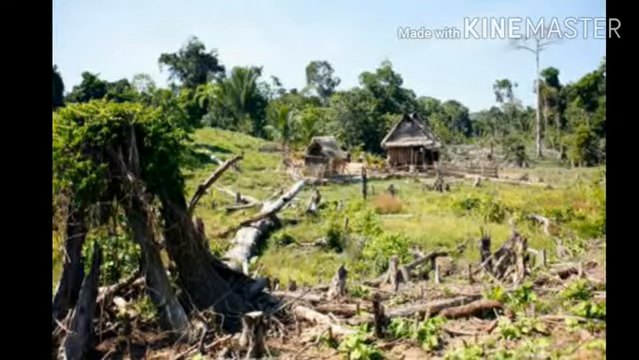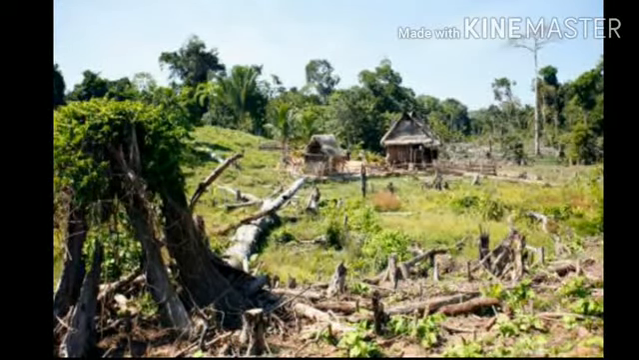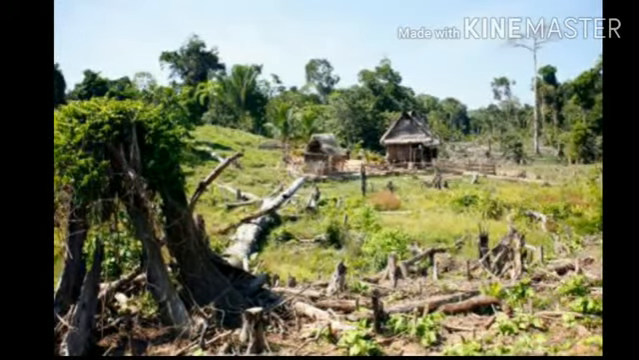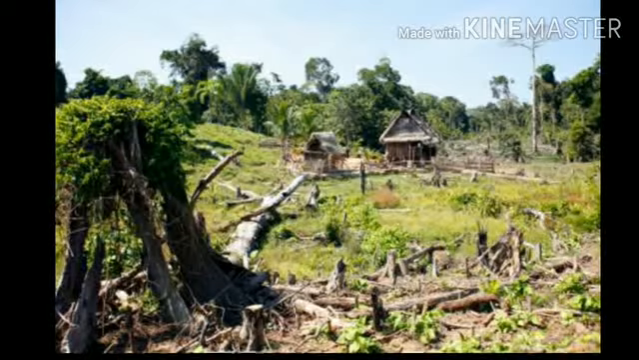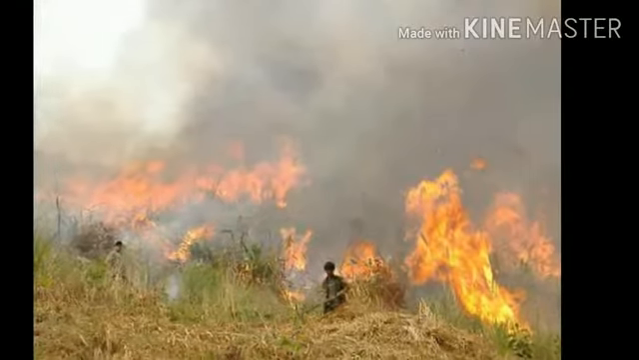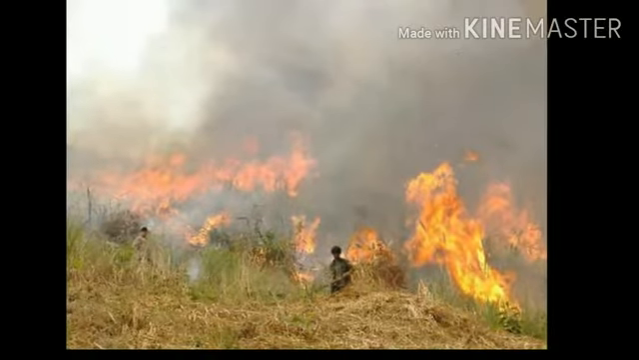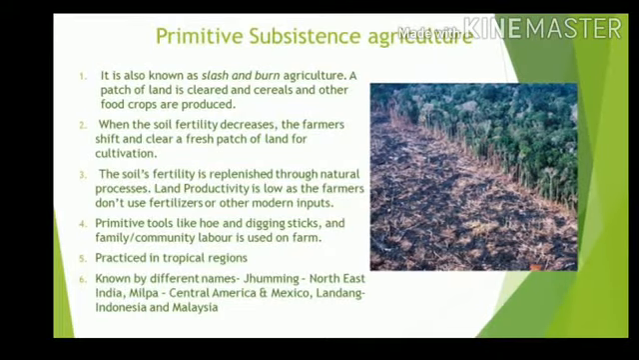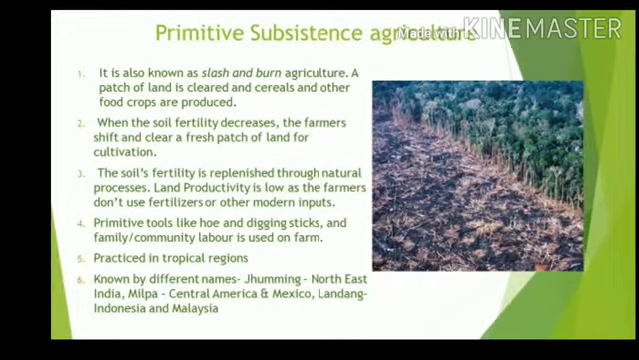They are temporarily living on a piece of land, but for a longer period of time, till that area is fertile for crop production. This is because we are doing deforestation on a large scale, so this is not a very good method of agriculture. It is highly unscientific. Now this is known by different names in different regions of the world,